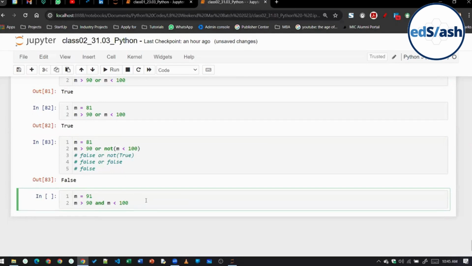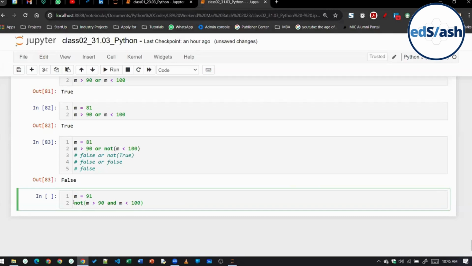This is the AND operator, right? Currently. But if I want to implement the NAND operator, so not of AND, got that?